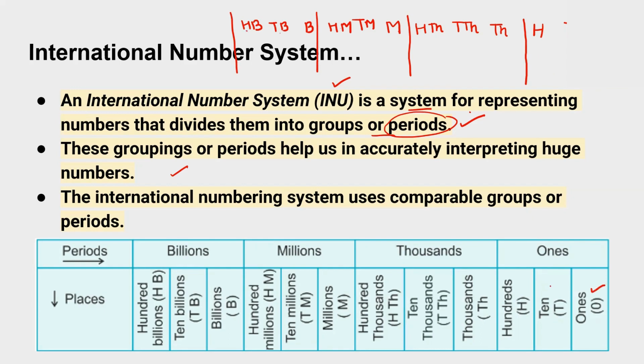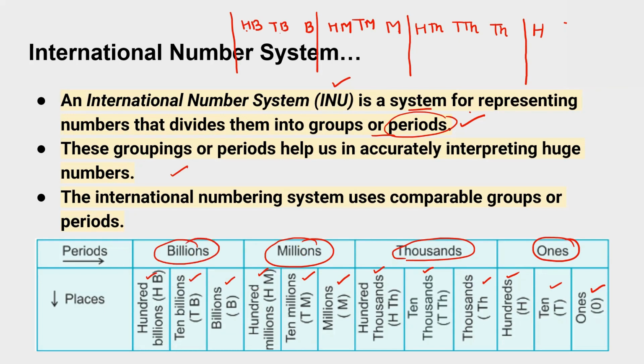Ones, tens, hundreds come in the ones period. Thousands, 10,000, 100,000 come in the thousands period. Million, 10 million, 100 million come in the millions period. Billions, 10 billions, 100 billions come in the billions period.